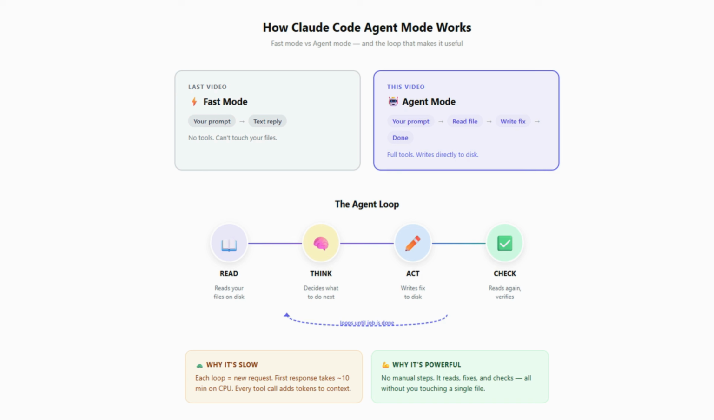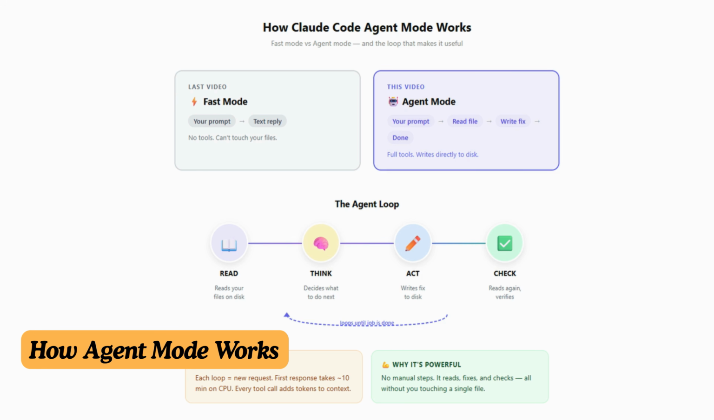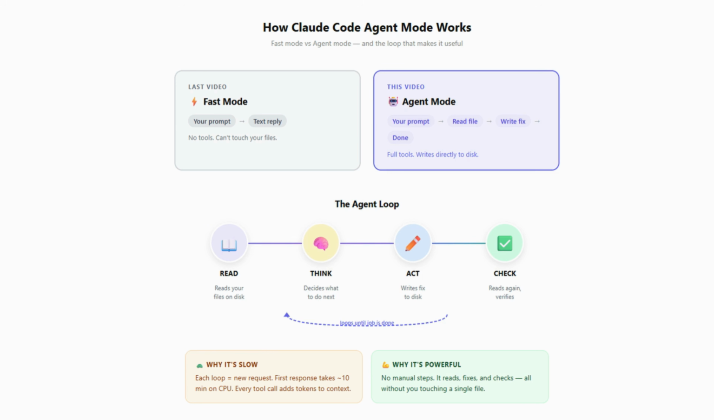However, let's quickly understand how agent mode works before we run it. In the previous video, we saw the fast mode. Claude Code sends a prompt, gets a text reply. No tools, one request, one response. Agent mode is different. The model can call tools, read a file, write a file, run a command, get the results back, decide what to do next, call another tool, keep going until the job is done.